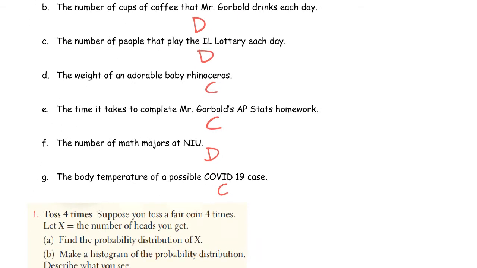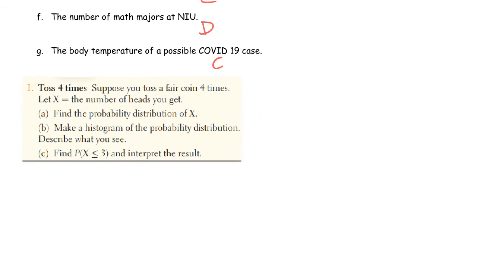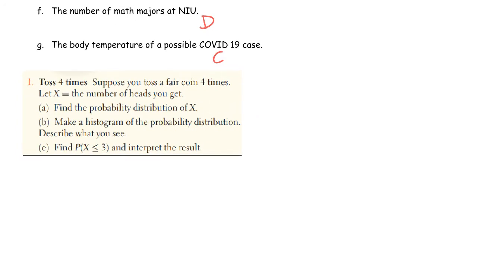Okay, this is number 1 in the book, so you could have looked this up in the book. Find the probability distribution. That's just every possibility with the probability of it happening. So tossing a fair coin, and we're counting the number of heads. So you need every possible number of heads. So you could get 0, or 1, or 2, or 3, or 4 heads. And what's the probability that you get 0 heads, 1 head, 2 heads, 3 heads, 4 heads?